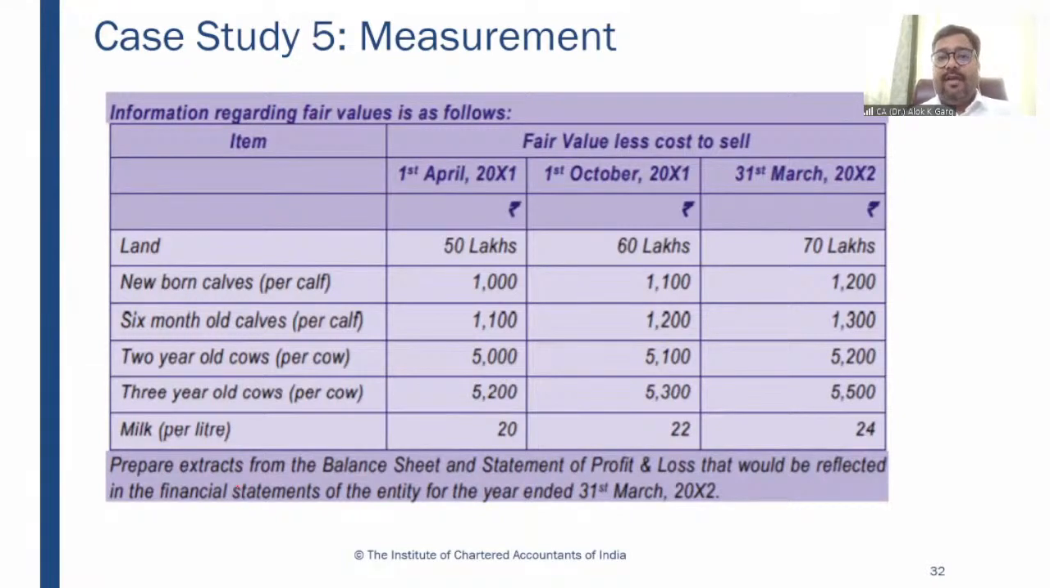Information regarding fair values is as follows. Some information is given for the fair values. Land fair value is also given. On 1st April, land fair value is given as 50 lakh rupees when it was purchased. On 1st October 2001, the fair value is 60 lakh rupees, right? And on 31st March 2002, the fair value is 70 lakh rupees.